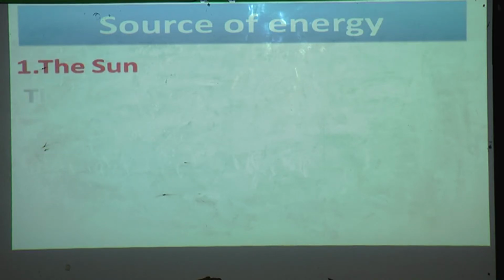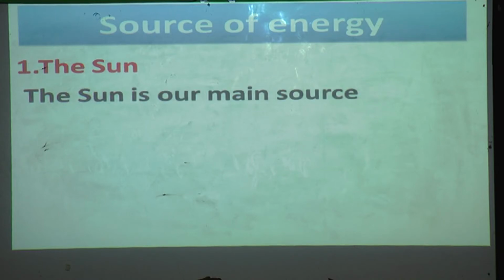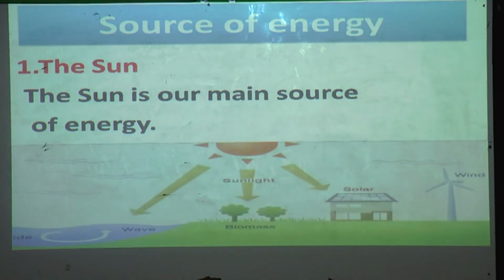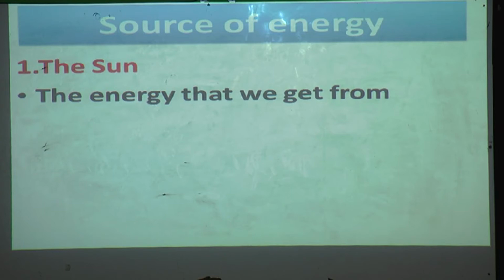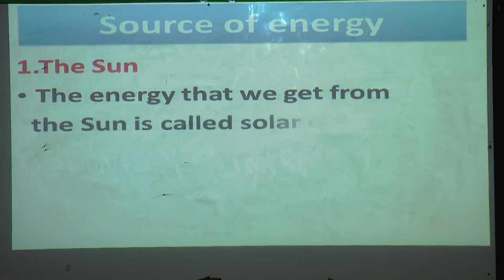First, the sun. The sun is our main source of energy. Yes, everybody knows that the sun is the main source of energy. We get energy from the sun, and plants also get energy from the sun. The energy that we get from the sun is called solar energy.